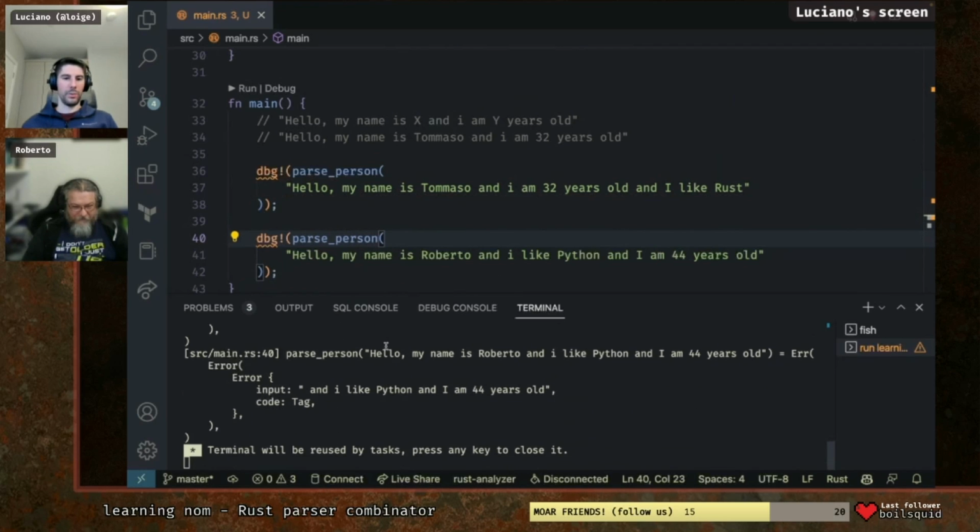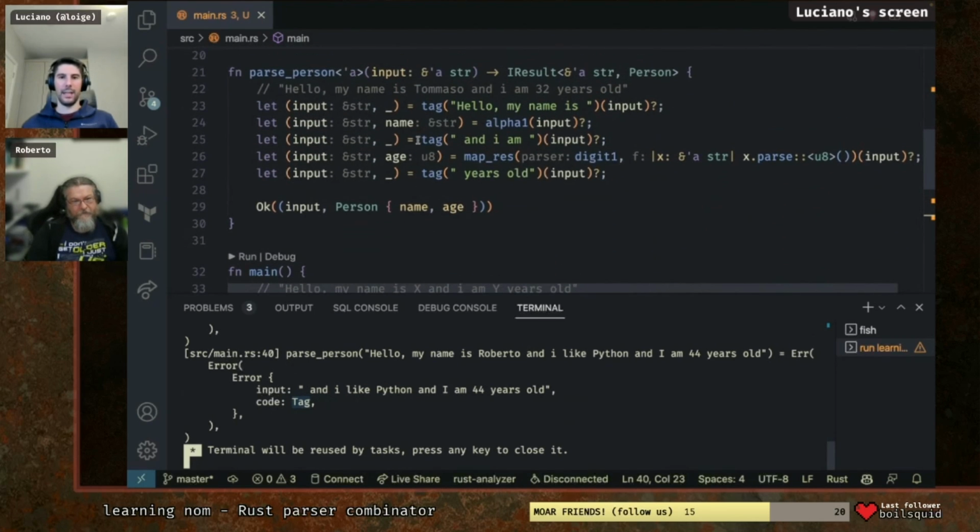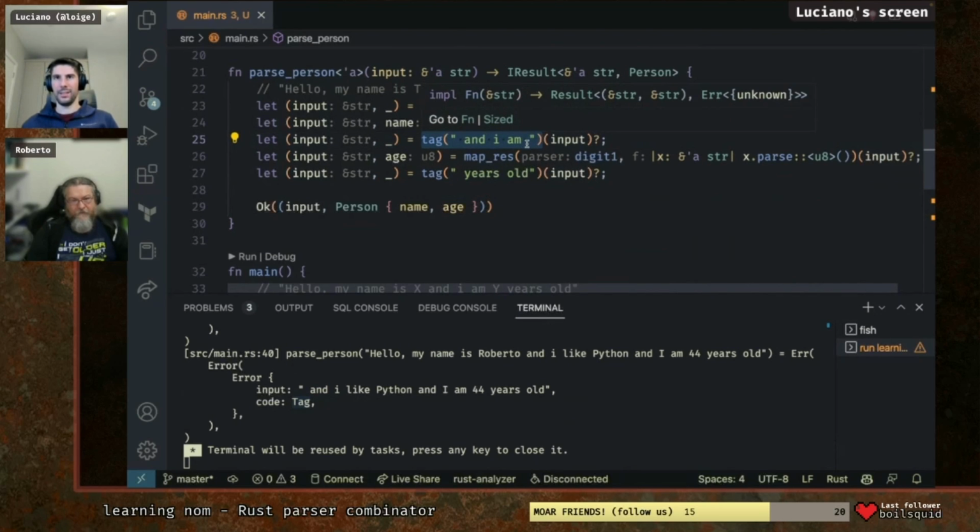But the thing that I want to see is that it explodes by telling you exactly where it stopped, and I like Python. Now, at this point, it didn't match anymore what we were expecting. And it also tells you the code tag, which is effectively which parser did fail. In this case, we were using a tag here, and I am, we found and I like, basically.